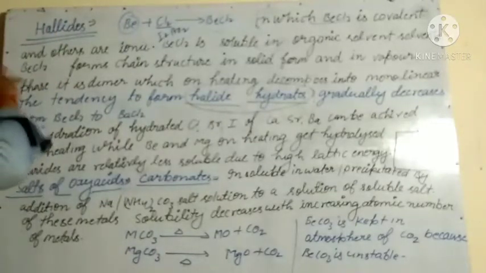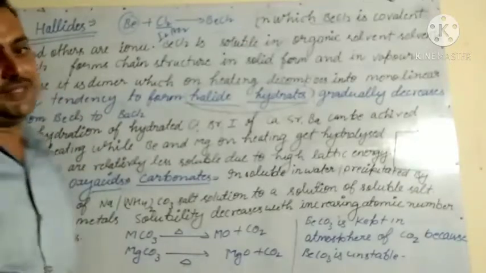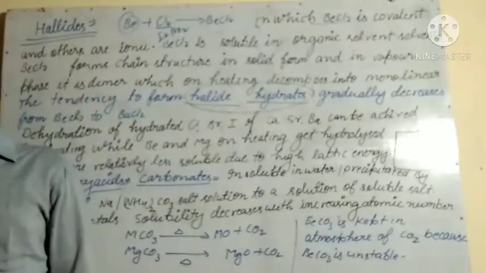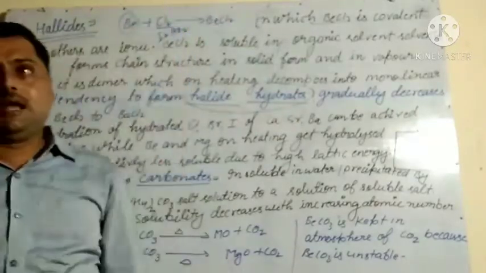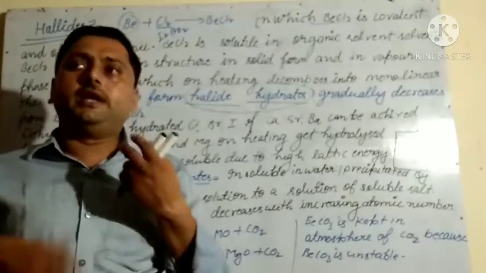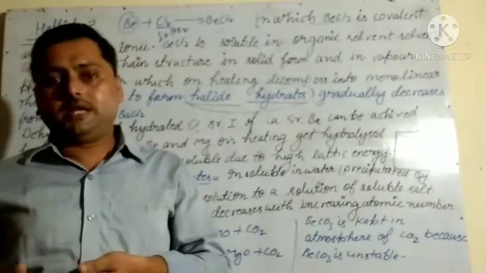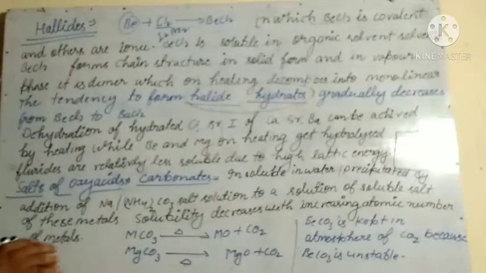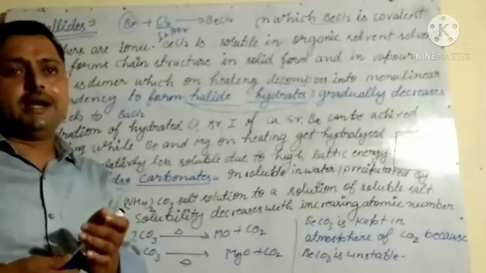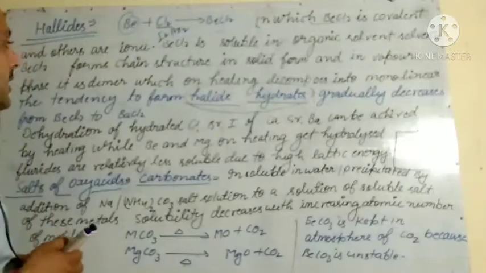So what we have discussed here are the highlights. When alkaline earth metals react with halogens, they form halides, that may be BeCl2, BeBr2, etc. BeCl2 is covalent in nature while the others are ionic.